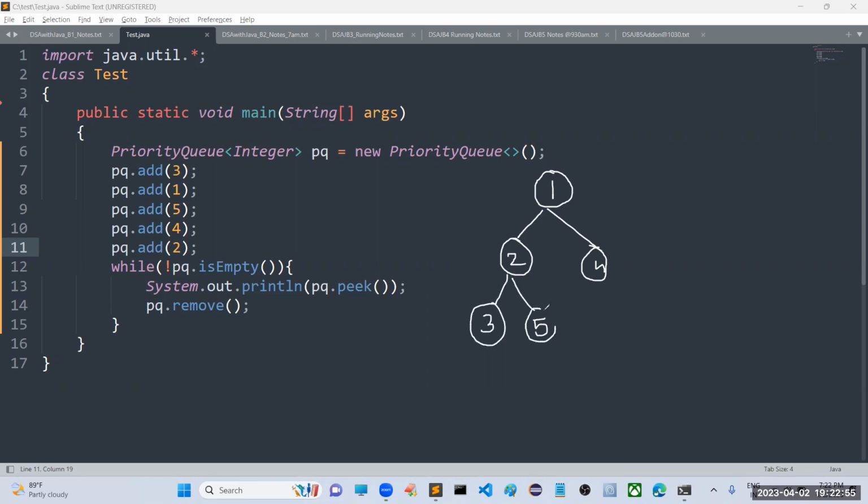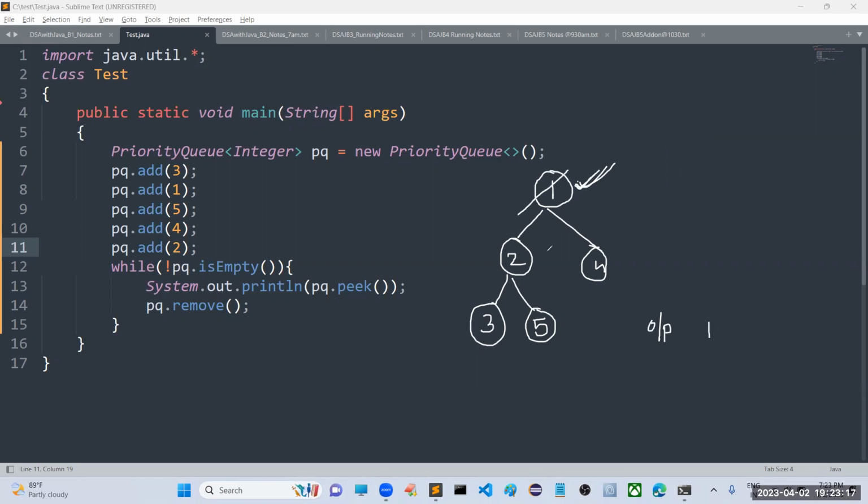Sir, what is this style? Is it a tree? Yes. Sir, is it a binary tree? Yes. Is it a binary search tree? No. Sir, I will explain later about this special tree. Don't worry at all. Now observe carefully. Sir, here the simple formula is that the node at the top has the highest priority. That's why in the output we got 1 first.